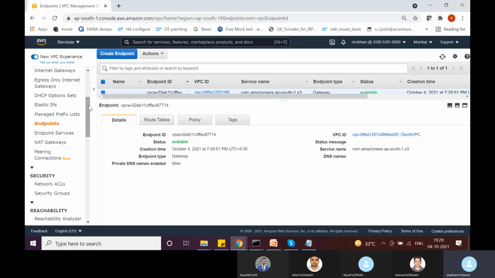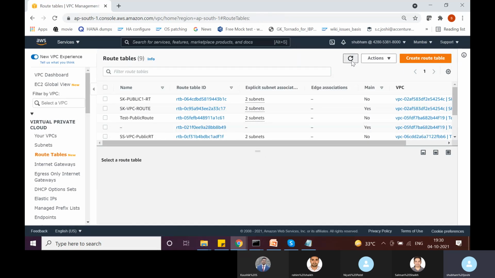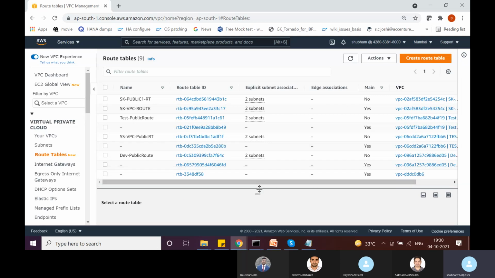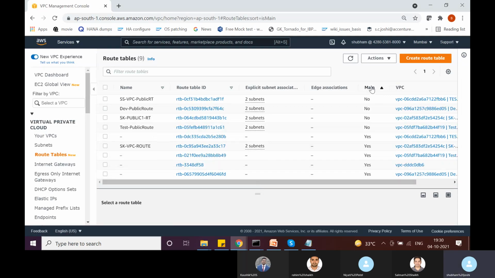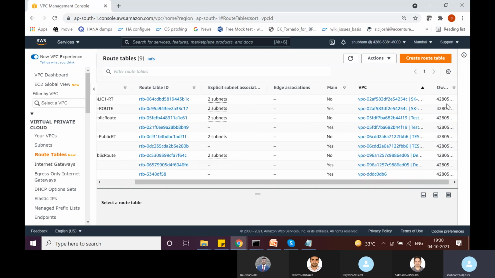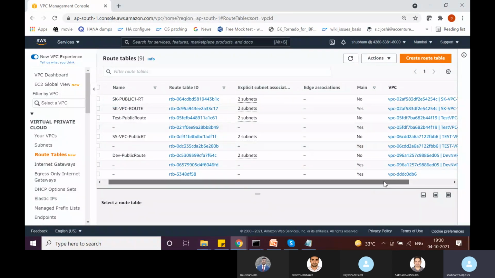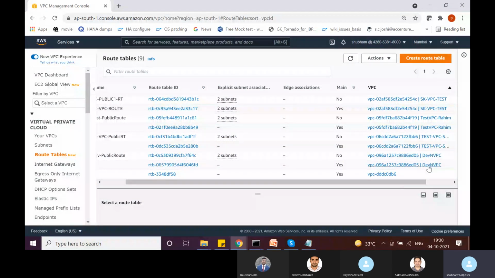So now let's go ahead and see how the route tables have been adjusted. If I go to route tables here and reload it, let's identify the main route table, or the route table which is associated with the private subnets. Let's sort it based on the VPC. And here I can see these are the two route tables associated with this VPC, dev VPC, right?